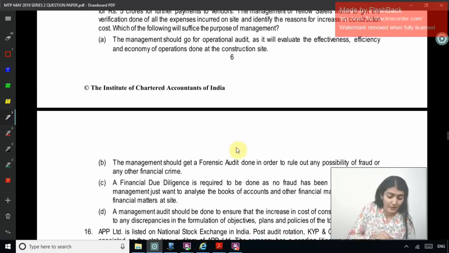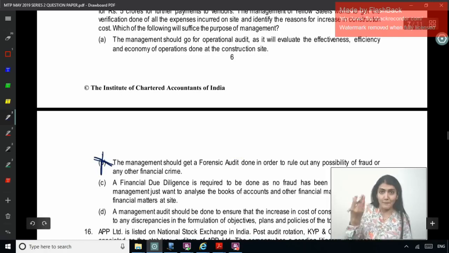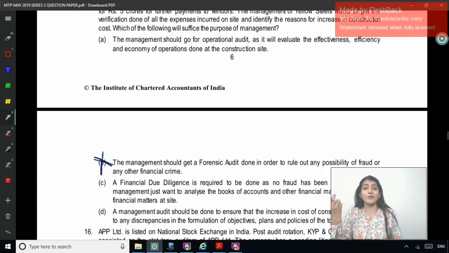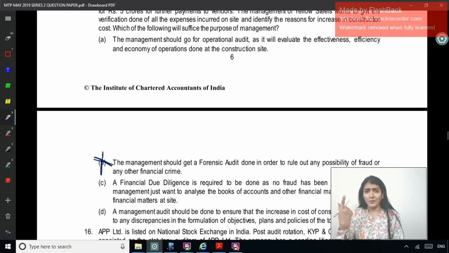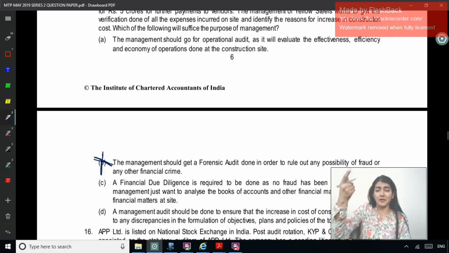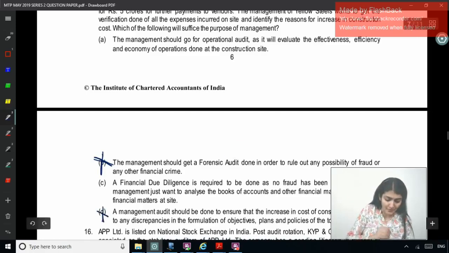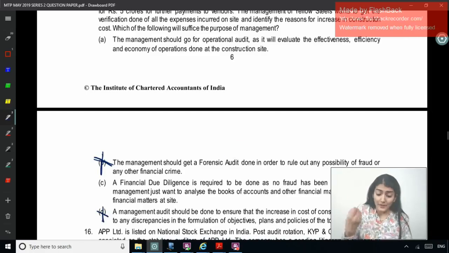Right, so forensic audit: there are no legal implications, and the matter is not in the courts of law, so no forensic audit. Management audit also not, because we don't want to do an audit of the decision making, we want to check the construction cost, right? So no management audit also. Operational audit would evaluate the effectiveness, efficiency and economy of operation. We don't want to see efficiency and effectiveness right now, mainly we want to see only the economy.